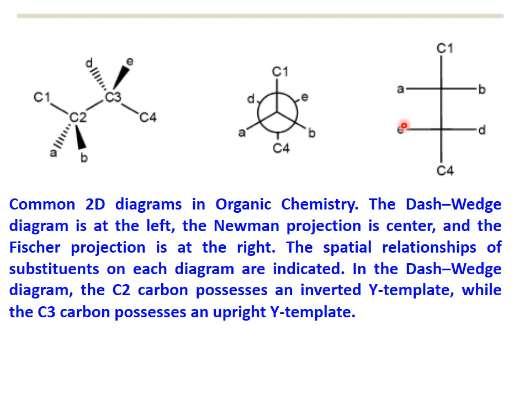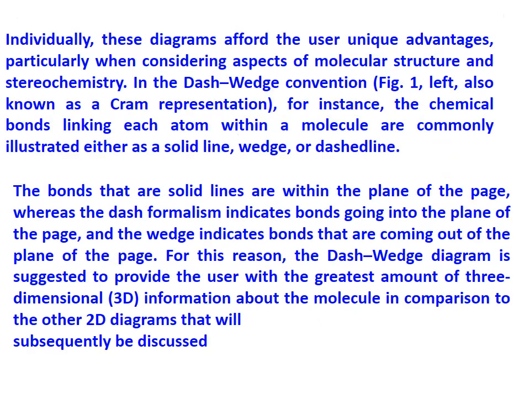Common 2D diagrams in organic chemistry. The dash wedge diagram is at the left, the Newman projection is at the center, and the Fischer projection is at the right. The spatial relationship of the substituents on each diagram is indicated. In the dash wedge diagram, the C2 carbon possesses an inverted Y template, while the C3 carbon possesses an upright Y template.